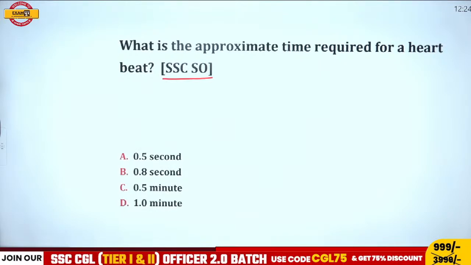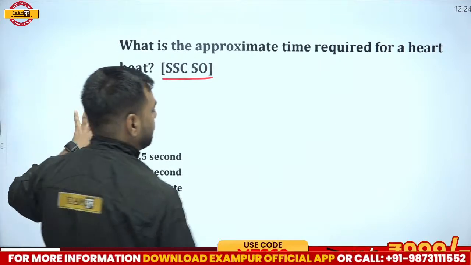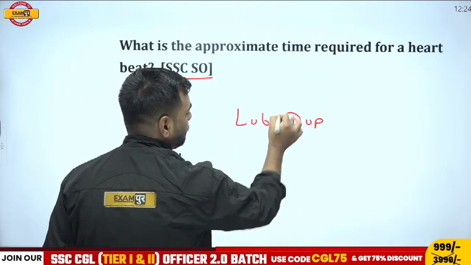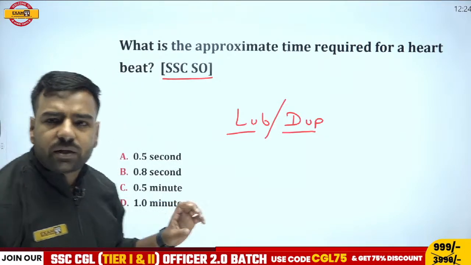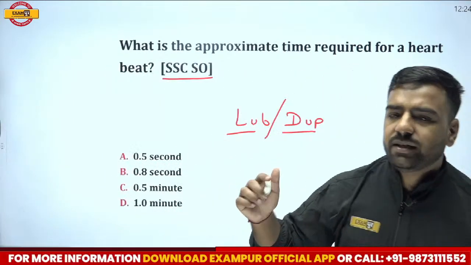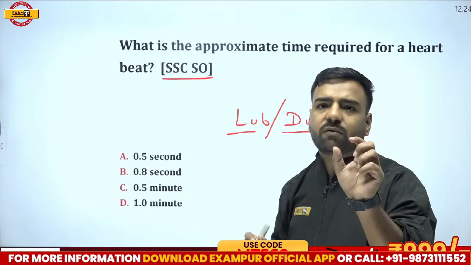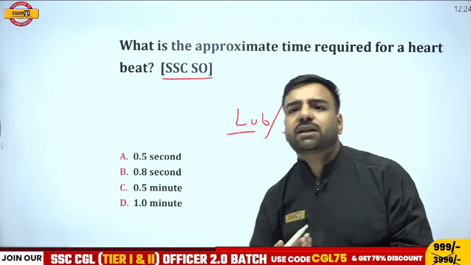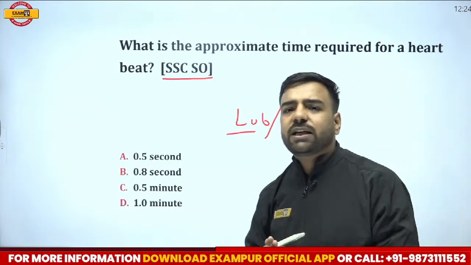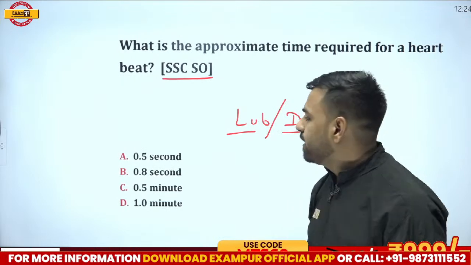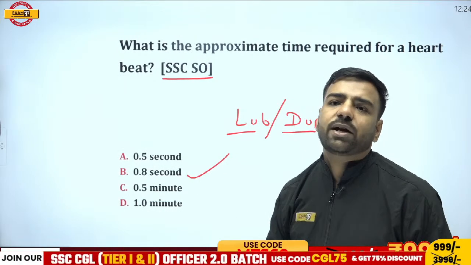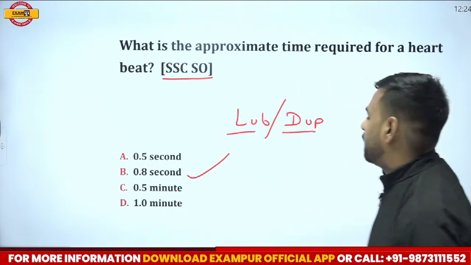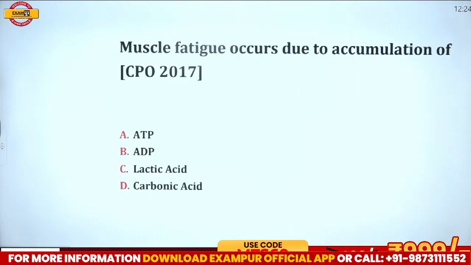The question is, if I talk about the heartbeat, we know that there is a sound, that is lub-dub. Note it. Now, when we are talking about the heartbeat, there must be a time gap where the heart stops for a while, right? So, if I talk about the overall time, can you tell me what is the approximate time for a heartbeat? This is not only for the SO, it is for other exams as well. Please remember, for a heartbeat, it is 0.8 seconds. Okay, let's move forward to the next question now.